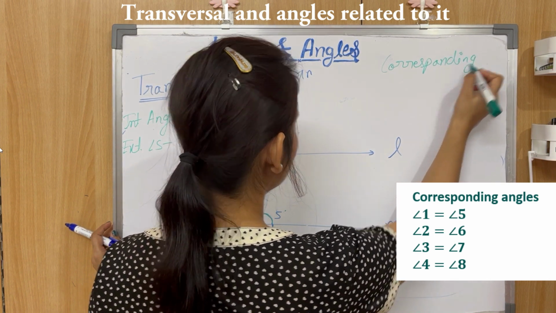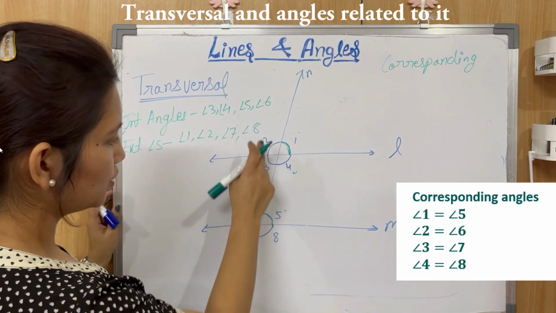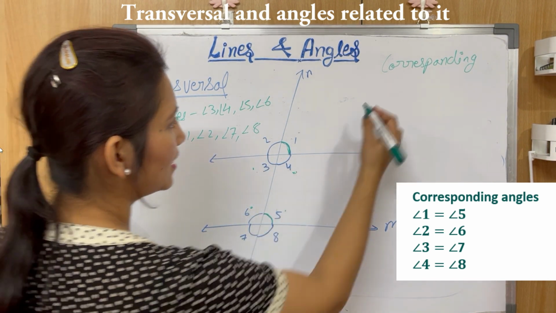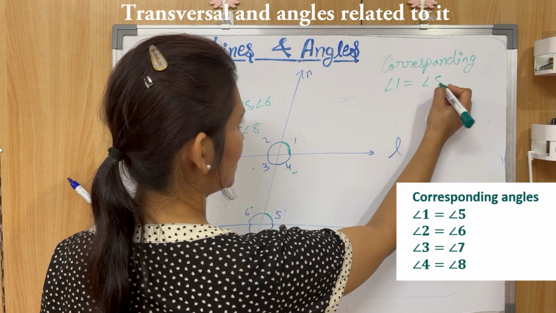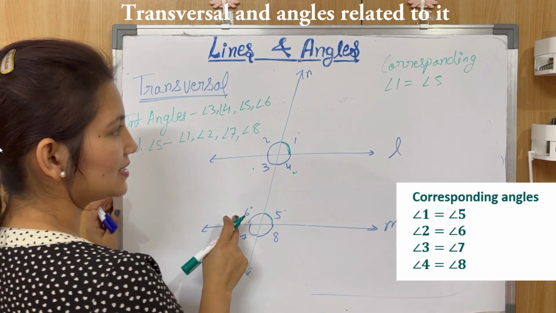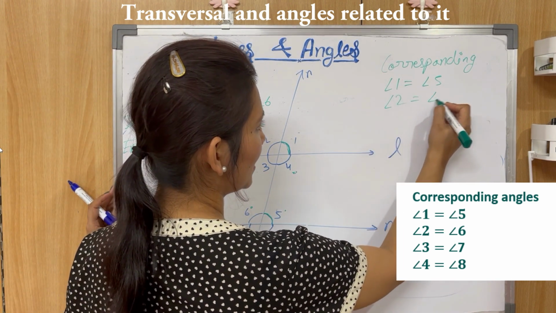What are corresponding angles here? 1 and 5, 2 and 6. Corresponding angles will be equal. So angle 1 is equal to angle 5 because they are forming a pair of corresponding angles. Angle 2 is equal to angle 6.